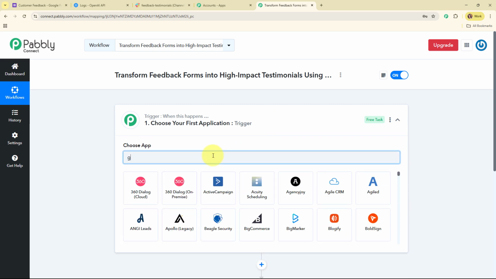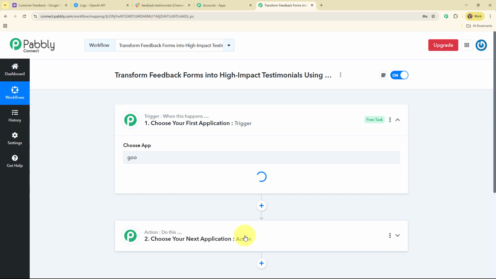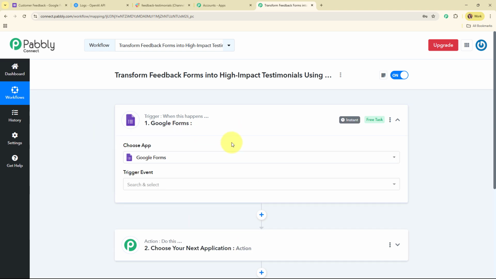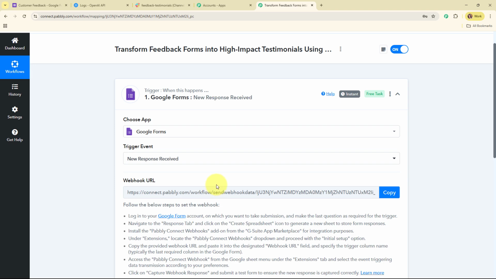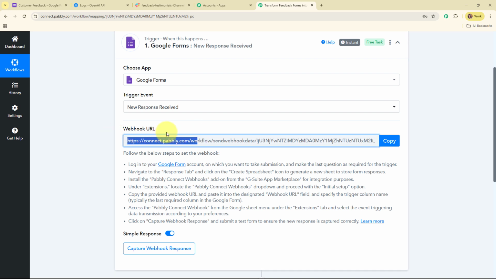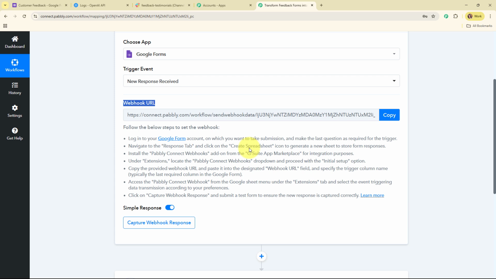So here I'm going to select my trigger application as Google Forms, as I'm receiving new form submissions through Google Forms. And now here I'm going to select my trigger event as new response received, so that whenever I receive a new response through my Google Forms, then automatically and instantly Pabbly Connect is going to capture the response, or you can say automatically this entire workflow is going to get triggered. Alright, so now after selecting my trigger event, you can see I've received a webhook URL. That means here I'm going to use this webhook URL to connect my Google Forms with Pabbly Connect.